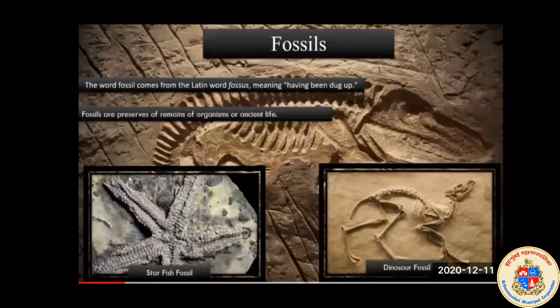There are different types of organisms in ancient life. With the help of fossils, we can get to know which organisms, which animals or birds, they were. So with the help of fossils, we can get knowledge of those animals or organisms. See in this picture, you will see a fossil of a starfish, then a fossil of a dinosaur.